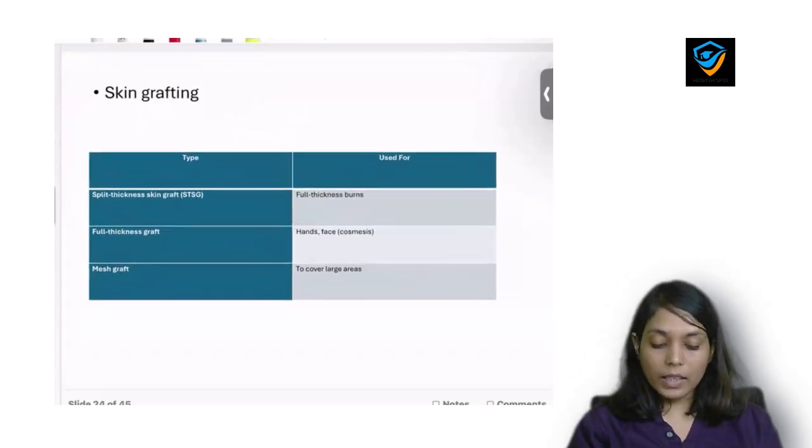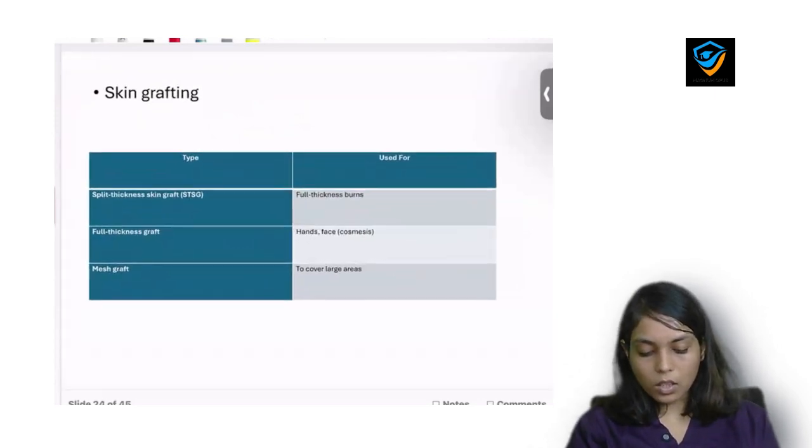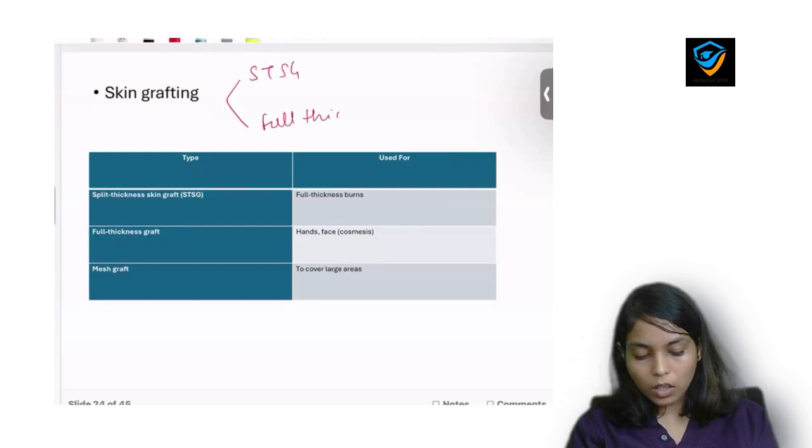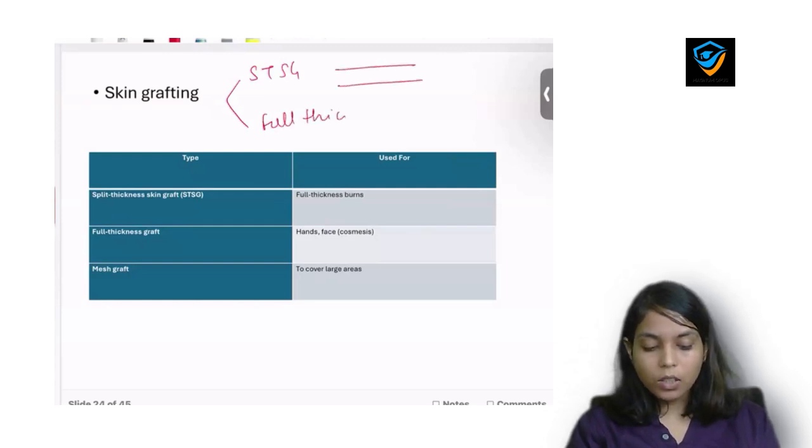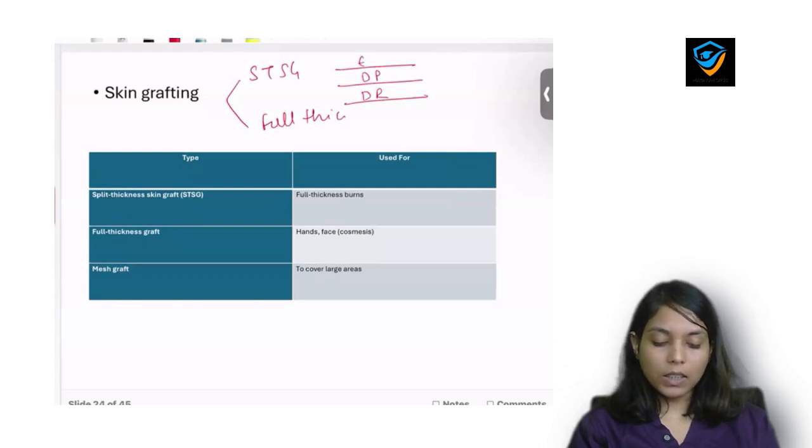Now there are two types of grafting. First is split thickness skin grafting and second is full thickness graft. In split thickness graft, this is epidermis, this is papillary dermis, and this is reticular dermis. So in split thickness skin grafting, you take only epidermis plus papillary dermis, that means superficial dermis.